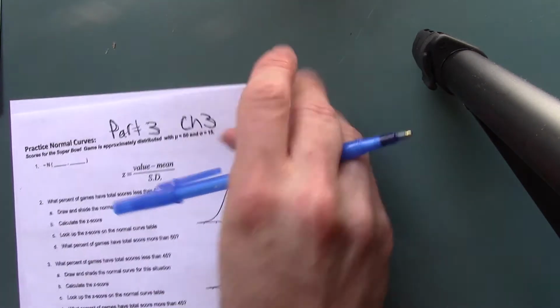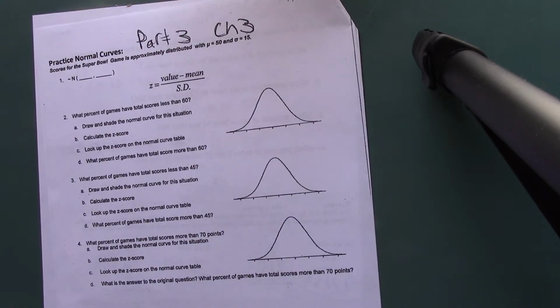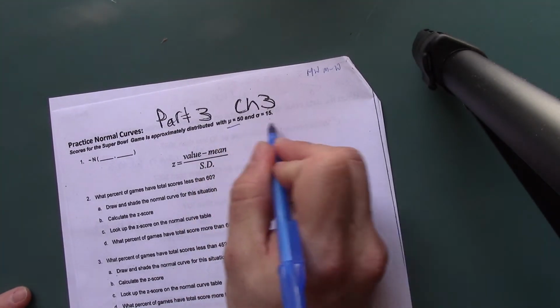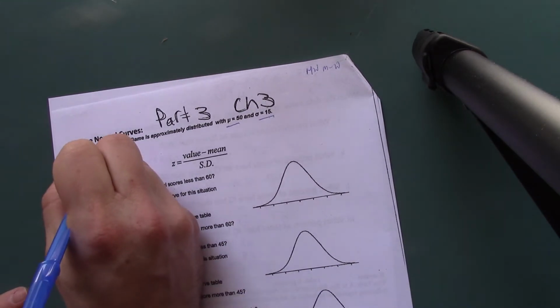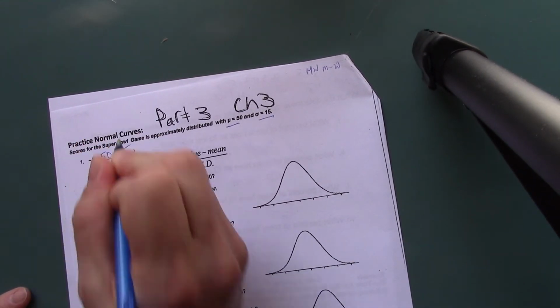So let's get on to the homework. The next 2 pages are your homework. I am going to start with this first one up here, and I'm going to kind of talk about the one at the bottom as well. Okay? So for this, it tells me the mean and the standard deviation right there. So that would go here first, just like it did on the last quiz if you took a look at that. What percent of games have a total score less than 60?